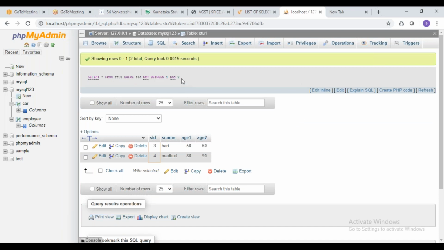Yeah, you can see here. Not between 1 and 2 means I'm getting 3 and 4. Some error it is showing, I don't know why, but not between 1 and 2 gives 3 and 4. So you can use between, you can also use not between, right? That is also possible.